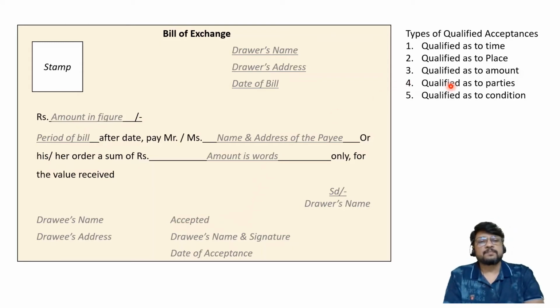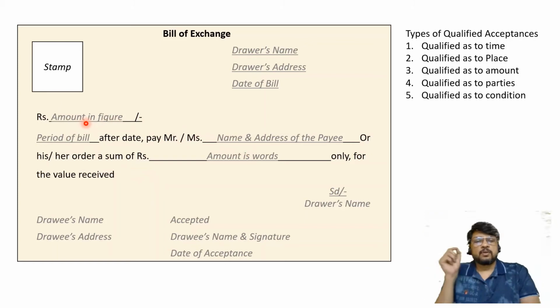Something of that sort. Next is qualified as to amount. Although you have written the amount maybe 10,000, the drawee may specify that no, I am accepting it only for rupees 9,500. So qualified as to amount, or qualified as to parties: accepted for this payee only and not his order. Something of that sort can happen.